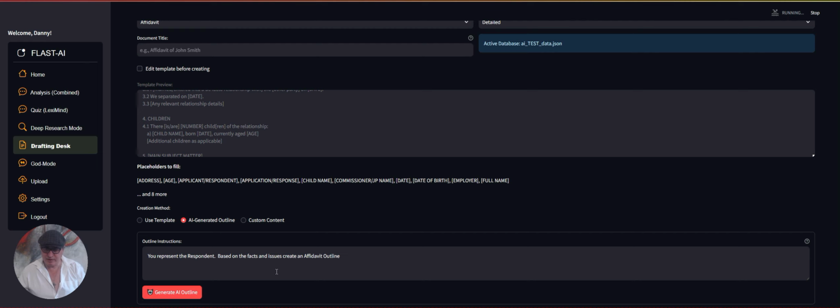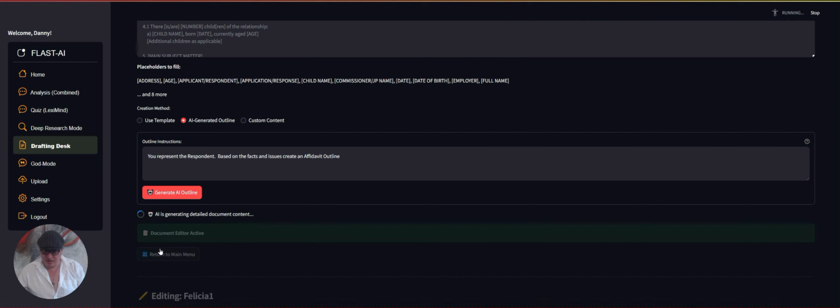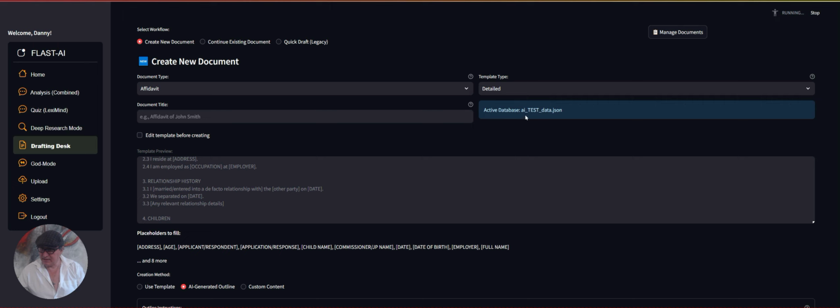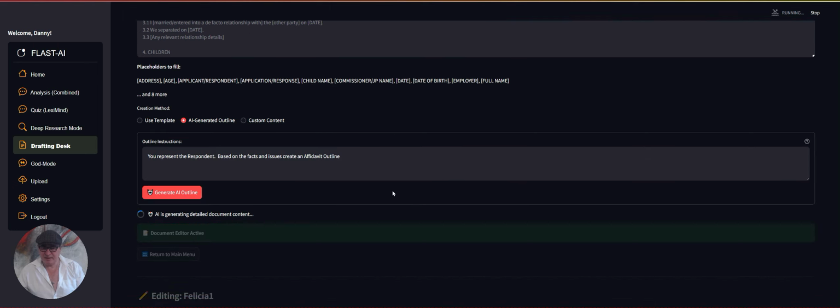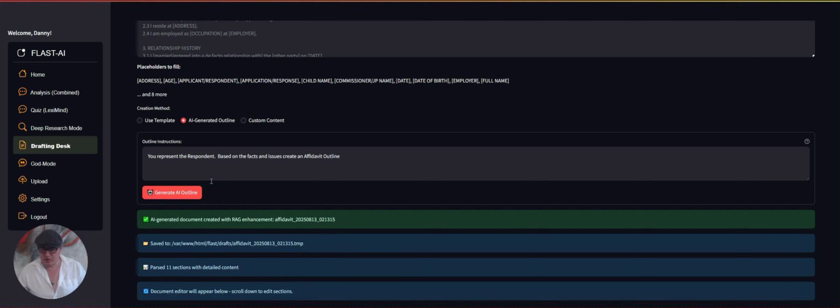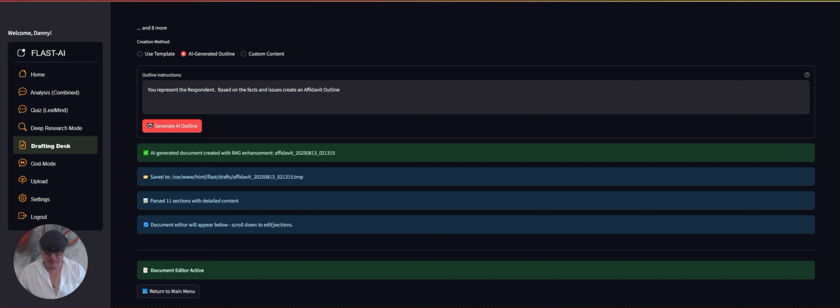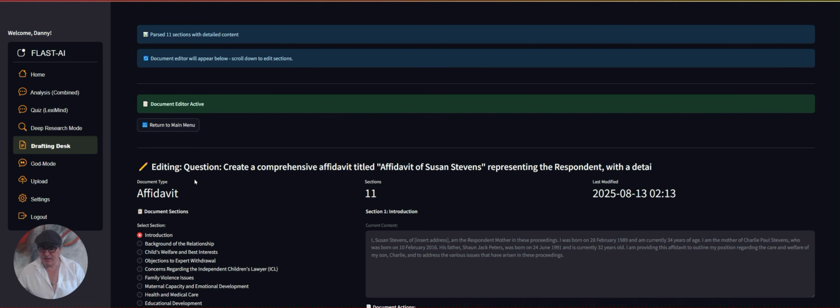So when I click on generate outline, it is now looking at the document content. The document content that we're relying on is the active database, which is the test data here. And as it's generating the content, it's going to sit here and twirl, and you see the little running up there. So it's generating the content for us. And here it is. The document's been generated, AI generated document. It's been saved, parsed into 11 sections, and the document editor will appear below. And now we scroll down and we have the document editor.